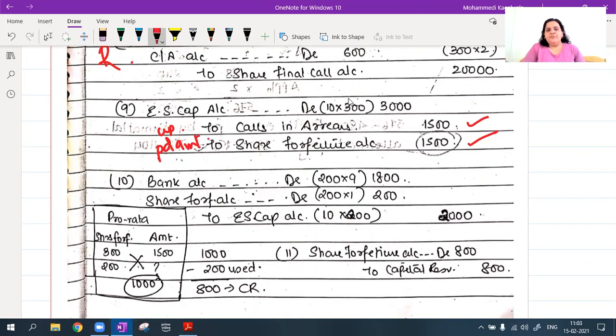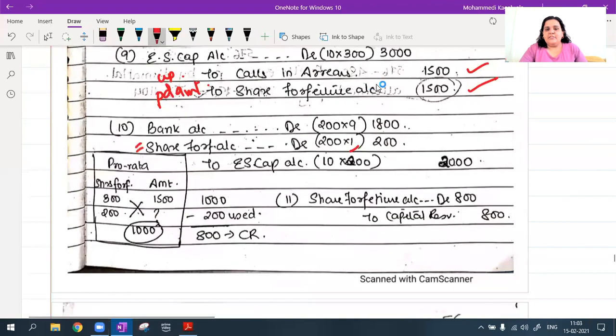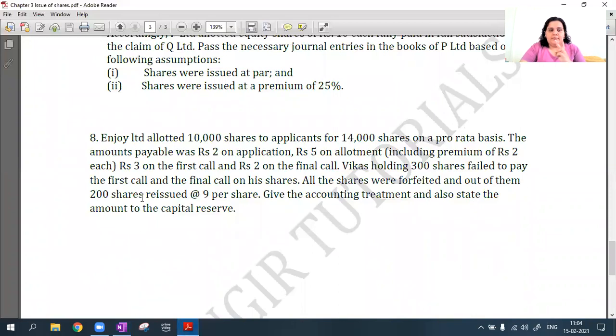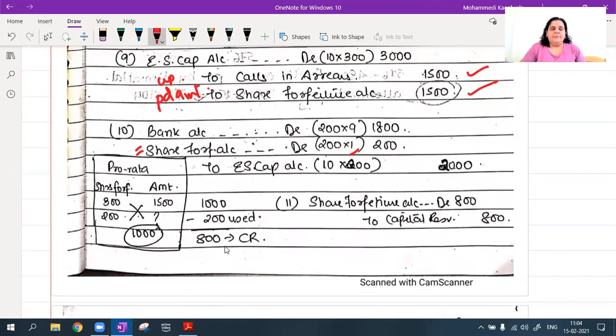Okay. Then I have reissued this share at rupees 9. That means I'm giving 1 rupee as a discount, that I will use from my share forfeiture. Now I have to transfer this share forfeiture to capital reserve. The same thing, same concept. 300 shares were forfeited, but I reissued only 200. So I have to remove pro rata here also. When I forfeited 300 shares, the amount created was 1500. So if I would have forfeited only 200 shares, how much amount would I have created in share forfeiture? 1000. From 1000, I have used this 200 rupees. So 800, I'll transfer it to capital reserve. Okay. Am I clear?